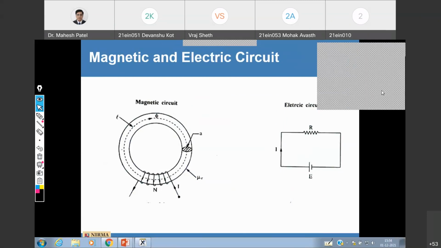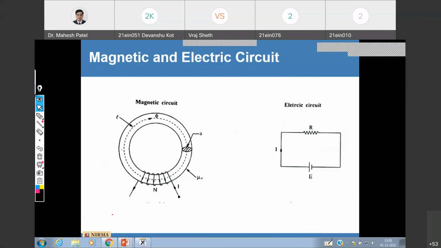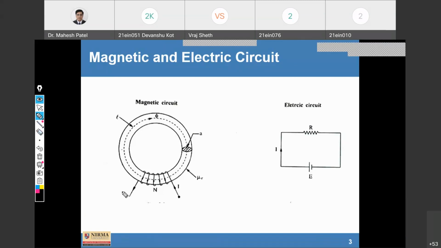Yes, reluctance and resistance. Correct. So our first comparison is reluctance and resistance. Then permeance and conductance. Then permeability and conductivity.